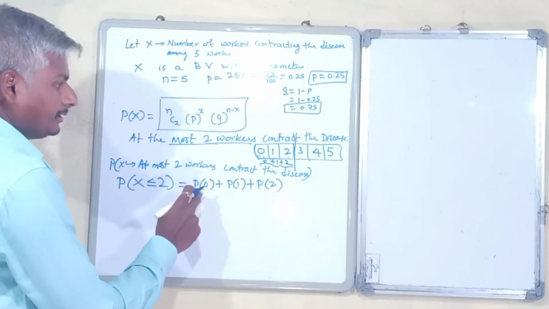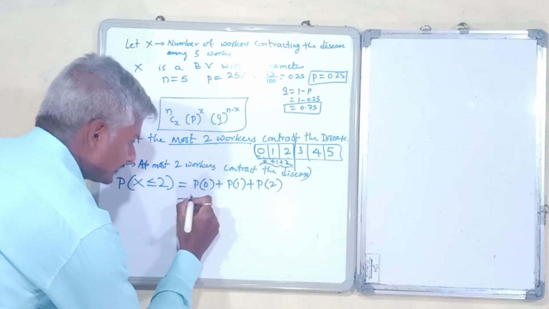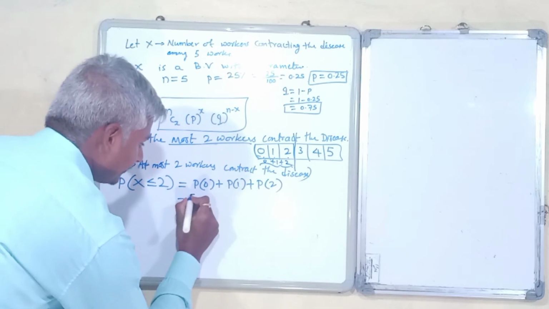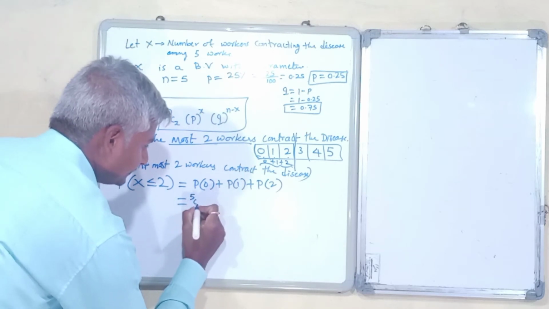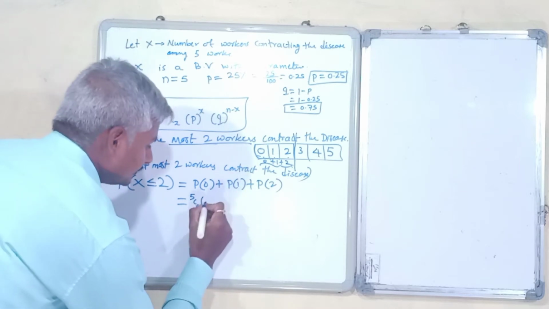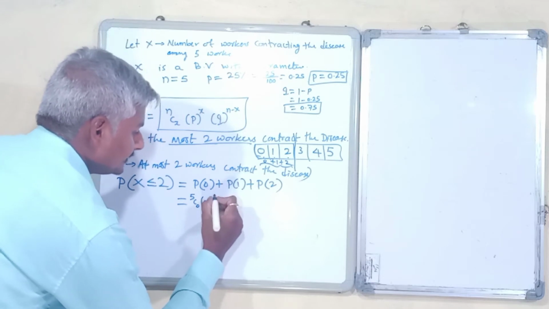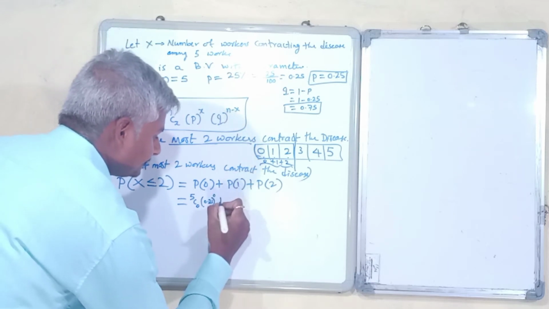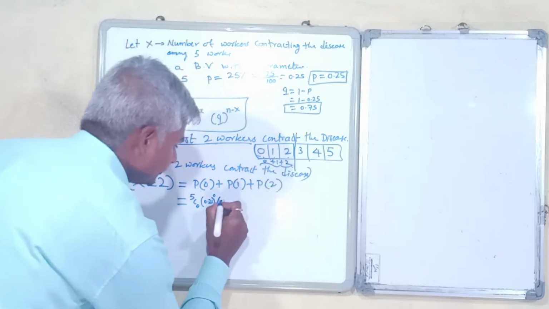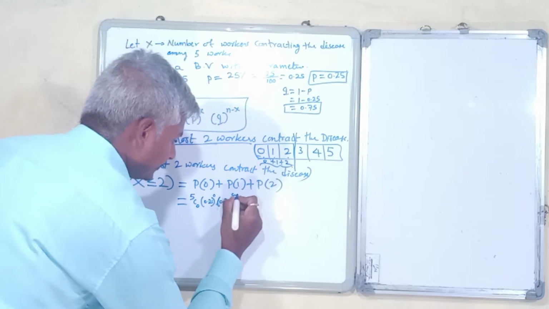Then if you insert this into the probability mass function, we get nCx into p raised to x into q raised to n minus x. That is, n is 5, C 0 into p is 0.25 raised to 0 into q is 0.75 raised to 5 minus 0.